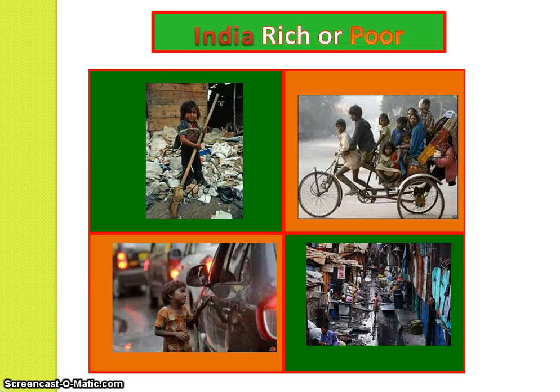Right, now investigating. On your sheet, you've got different sources of information. So let's start with some pictures. These pictures, do they show India as rich or poor? If there's a car, is it rich? If there's 7 people on a bike, is it poor? What are the little boys doing? Are they working? What are they doing to work? Why sweep up the rubbish? Keep it clean? Are you going to sell it? Why would you want to sell it?